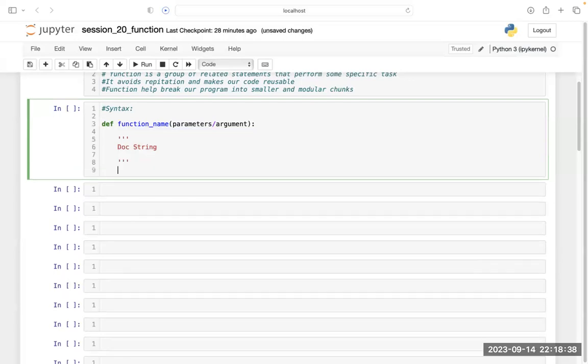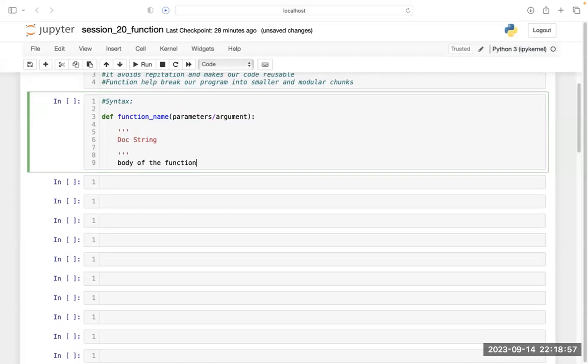After that, you have to put the statement, the body of the function. I am writing the body of the function, and that's done.